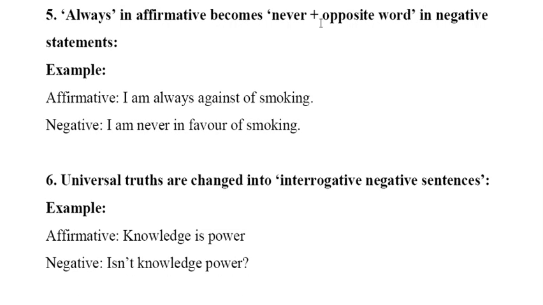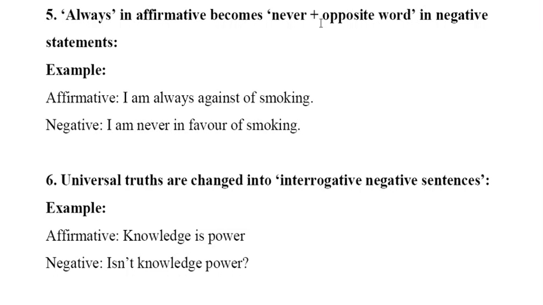Number 5 says: if we find always in an affirmative sentence, it will be changed to never and then an opposite word.